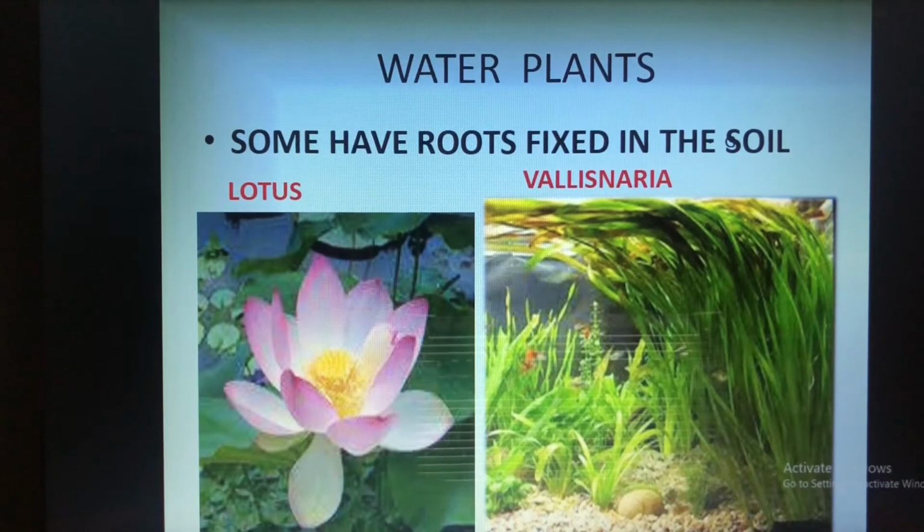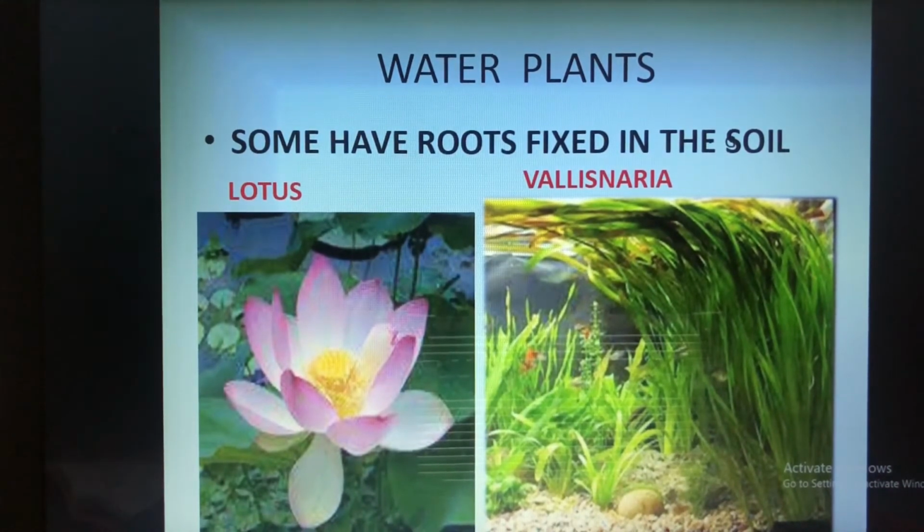Below there is water, and they are fixed in that soil. In terrestrial plants, roots play a very important role. Why? Because they help in the absorption of nutrients and water from the soil. Roots, as we have studied, fix the plant firmly to the soil. Here also the same thing, they help in the absorption of nutrients and water from the soil.